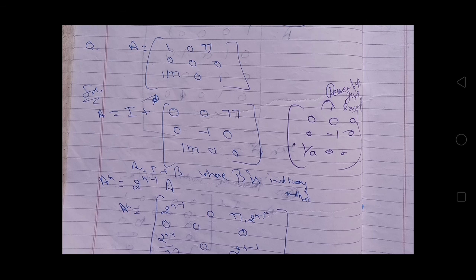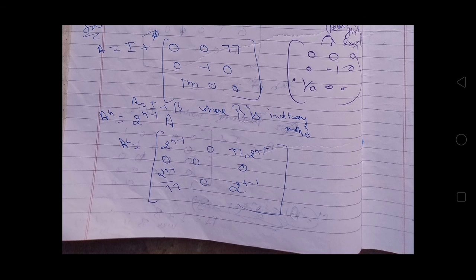This matrix can be written as identity matrix plus this matrix, and this matrix has been denoted by matrix B, and this matrix is clearly an involutory matrix. So A raised to the power n is equal to 2 raised to the power n minus 1 into matrix A.